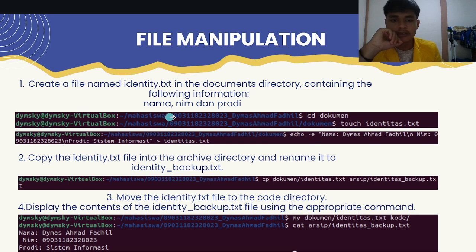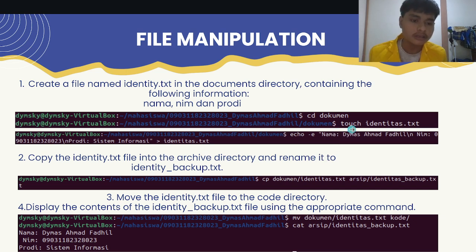Then I will use touch to make the new file identitas.txt. And I will use echo -e to input nama Dimas Ahmad Fadil \n nim 090311823828 \n prodi sistem informasi to identitas.txt.